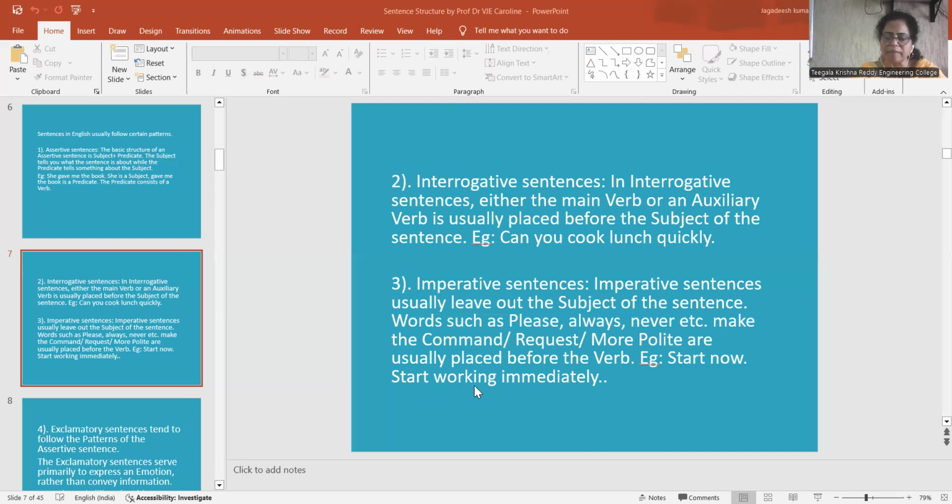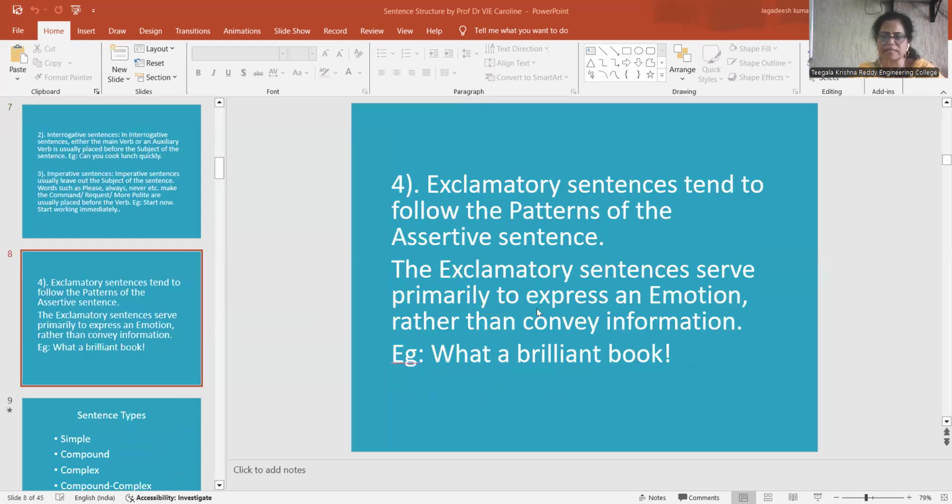Start working immediately is a command. Here, if you observe, these words are placed before the verb. Working is the verb, and start is the command. Okay, these are imperative sentences.